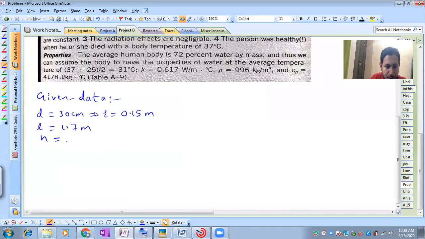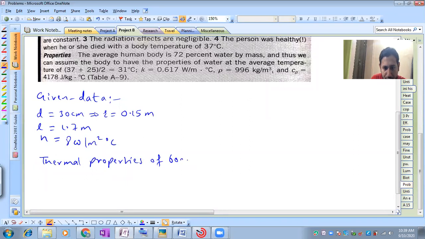So you can write it as 8 watt per meter square degrees Celsius. And then we can have the thermal properties of the body, which is considered to be as water, so I can write 72% water by mass.